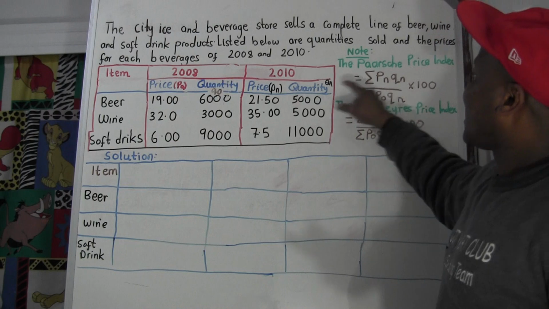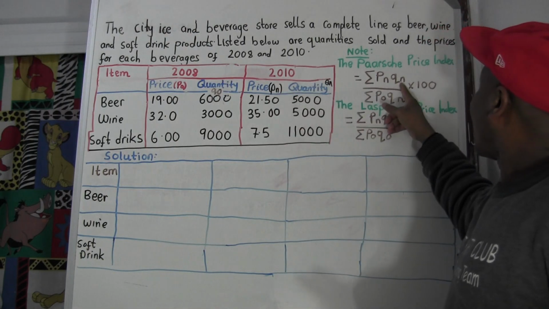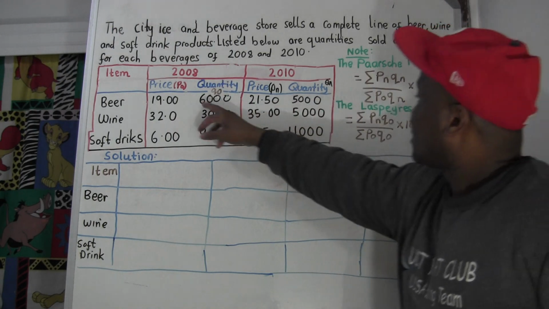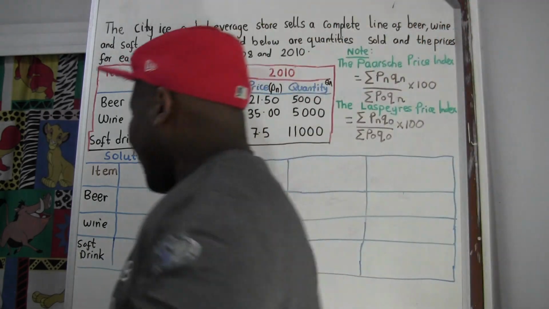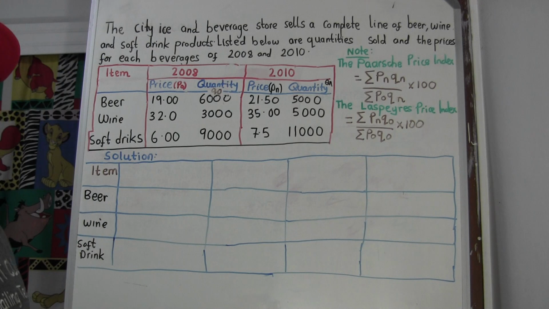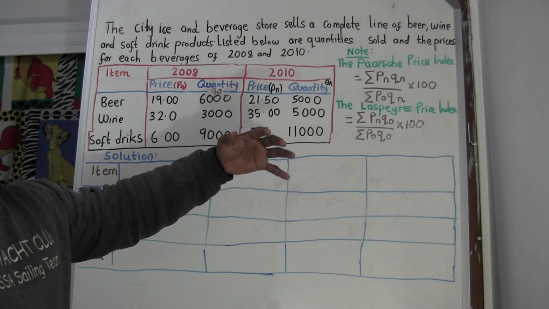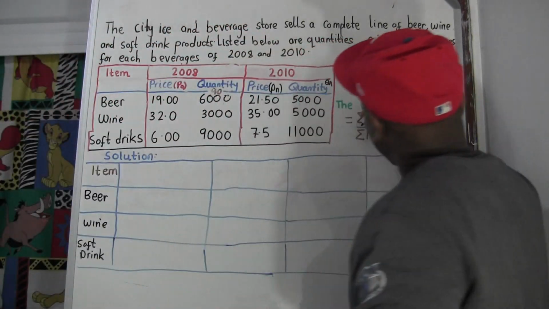Pn means the 2010 price increase, and quantity n means the quantity of 2010. P naught means here, and so on. So we have beer, whatever you have. So now the question is, which one am I going to take for Q naught? We have to use the formula to involve all of them. We know this one is for summation.